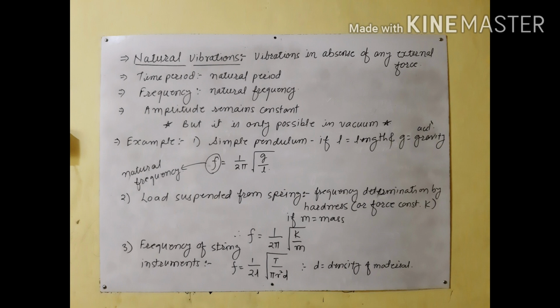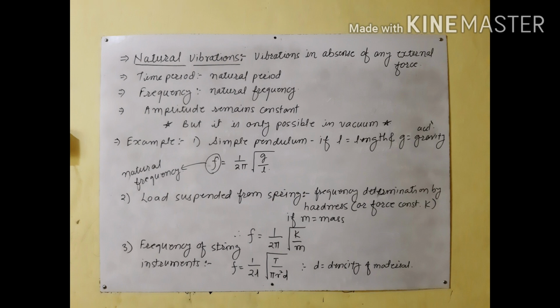Next example is when an air column in a flute or organ pipe is made to vibrate. Frequency is inversely proportional to the length of the air column. So in a flute, notes of different frequencies are produced by changing the effective length of the air column when different holes in it are closed. In an organ pipe with both ends open, different modes of vibration are produced by blowing air, and they have frequencies in the ratio 1:2:3.